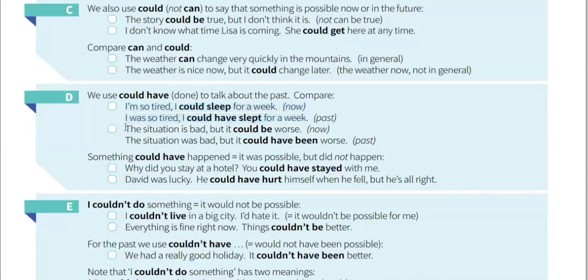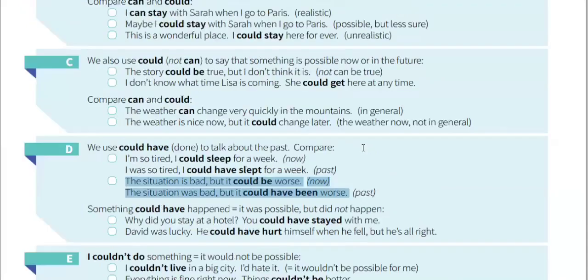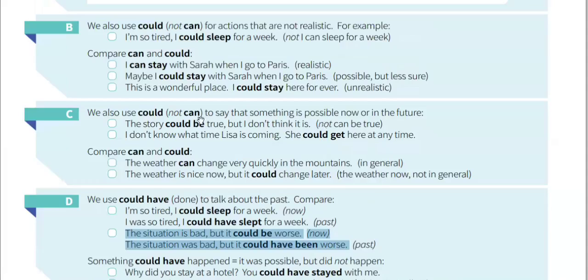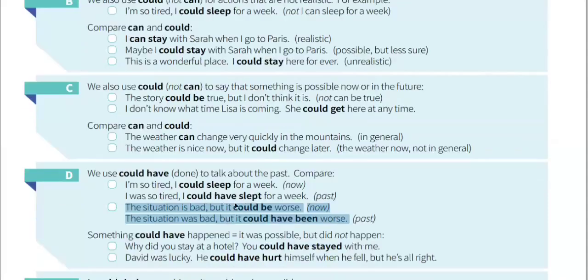If you got it from the sentences, read this. The situation is bad, but it could be worse. The situation was bad, but it could have been worse. Yes, the first one is about present, and the second one is about past tense. But it is about the possibility in a specific situation, as we learned in paragraph C. On a specific occasion, if something is possible to happen, then we should use could, not can. So this is related to that thing.